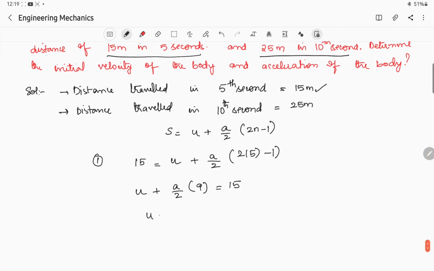If you further simplify, u is equal to 15 minus 4.5a. What I am doing here is sending all these terms towards the right hand side. So u is equal to 15 minus 4.5a. We'll name this as equation number 1.